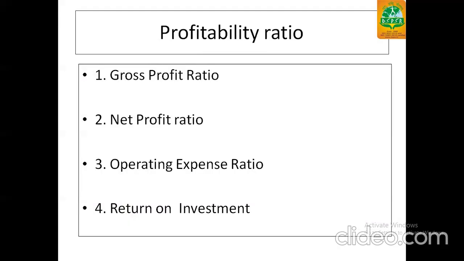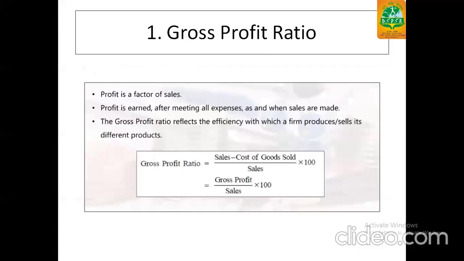Fourth portion is profitability ratio. It has four components. First is gross profit ratio. Second is net profit ratio. Third is operating expense ratio. And fourth is return on investment. Profit is a factor of sale. Profit is earned after meeting all expenses as and when sales are made. Gross profit ratio reflects the efficiency with which a firm produces, sell its different products.